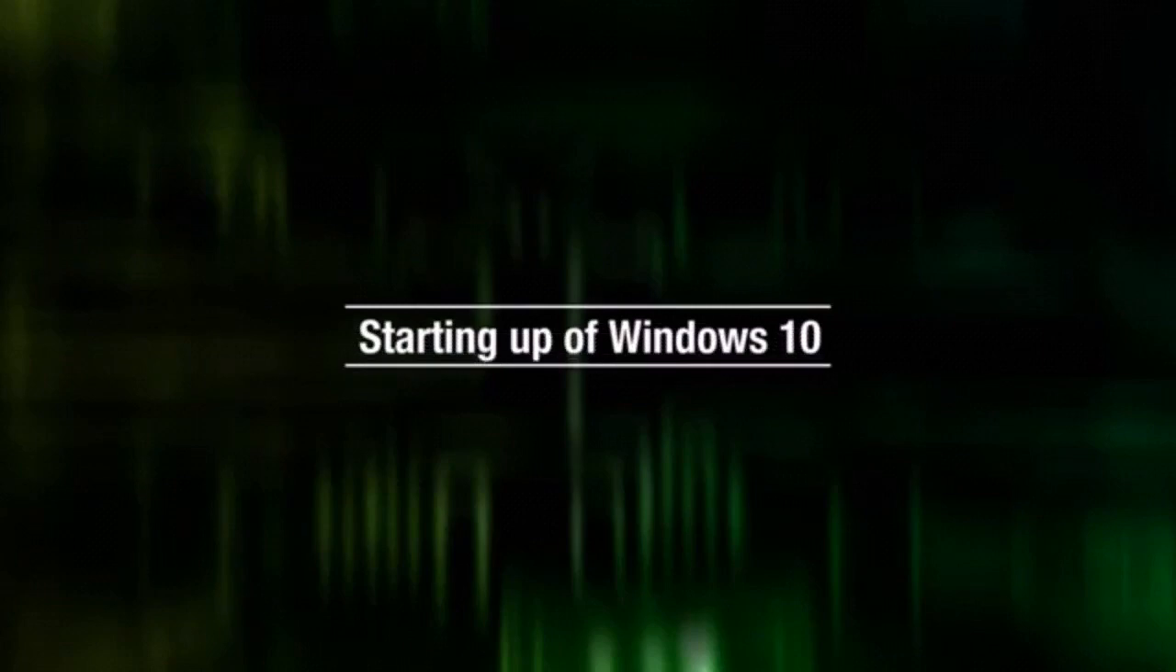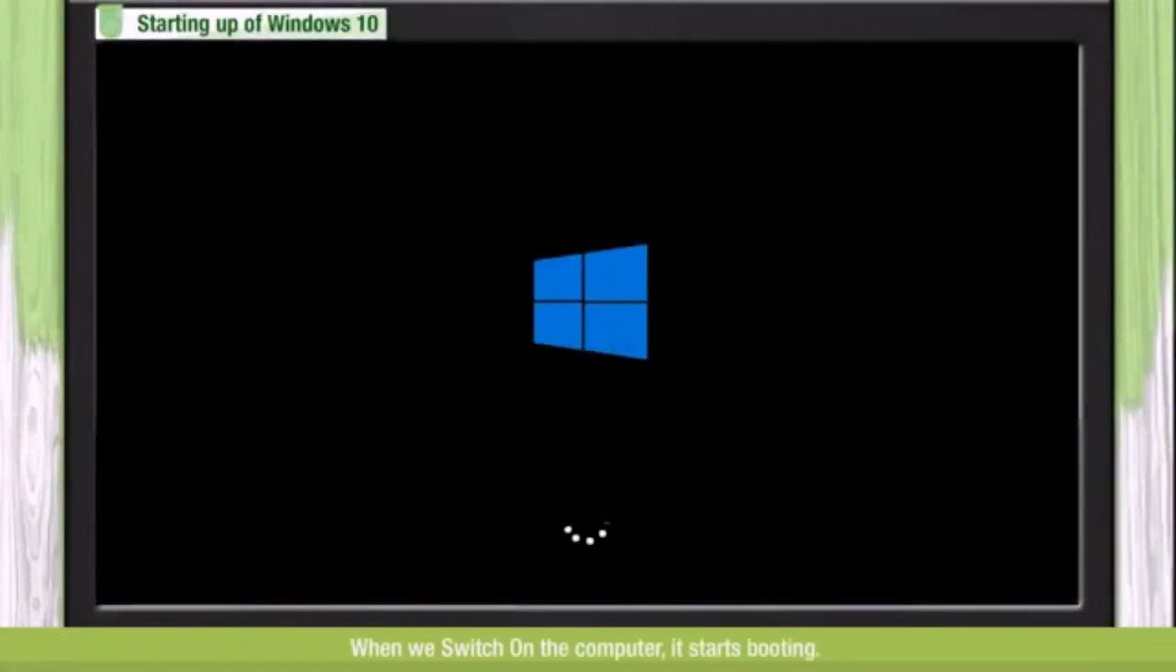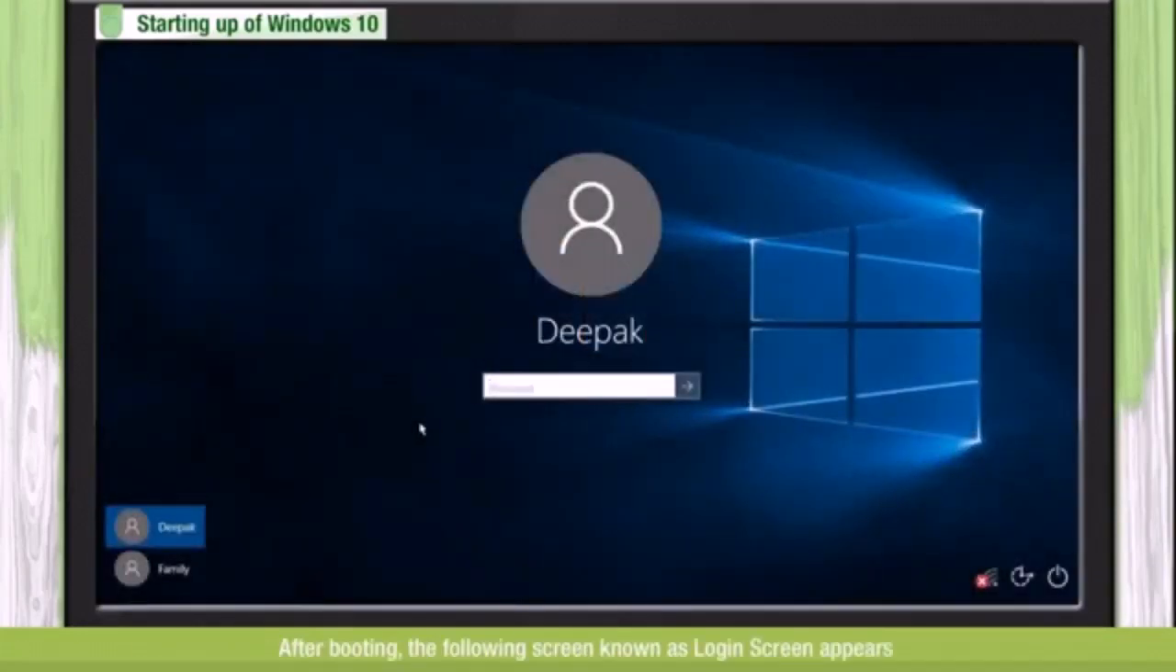Let's see how to start up Windows 10. When we switch on the computer, it starts booting. Look at the screen. This is the booting process. During this booting process, the computer performs necessary actions which make it ready to use. So after booting, the following screen will appear.